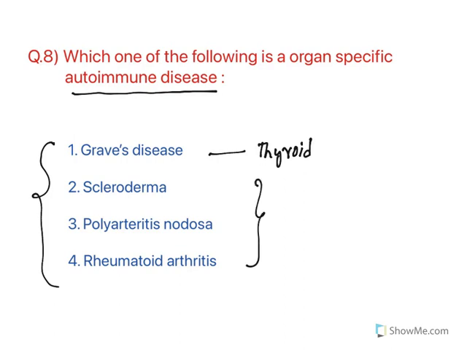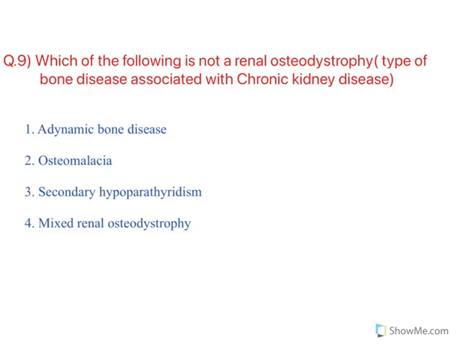Remaining all diseases are non-specific organ autoimmune diseases which will occur to the entire body, but Graves' disease is selective towards this thyroid organ. So the answer is Graves' disease.